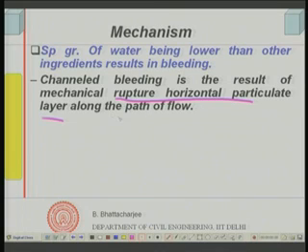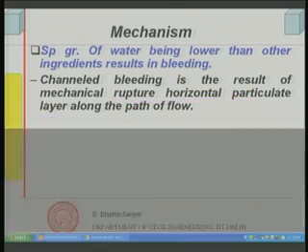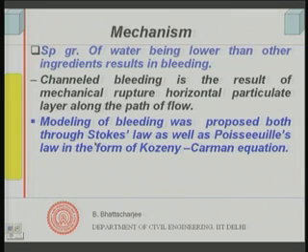So, such channel bleeding is basically rupture of the particulate system or particulate mat that is formed, and it forms the channel, and that's really harmful, right. Okay. So, now what people have tried to do is look into the bleeding process a little bit more systematically, from a scientific approach, and one can think of bleeding as a settlement of solids in a water suspension.